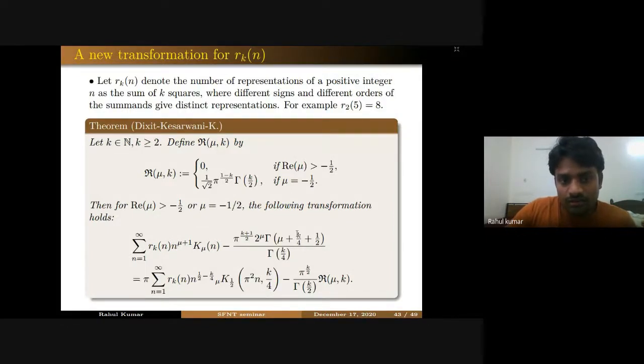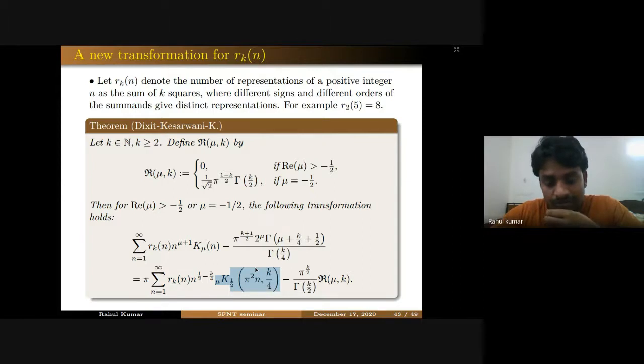We know that r_k(n) denotes the number of representations of a positive integer n as the sum of k squares, where different signs and different orders of summands give distinct representations. If you count r_2 of 5, it will be 8. So our transformation formula for r_k(n) is as follows. It is valid for real part of mu greater than minus half. And here you can see that the modified Bessel function appears on the left hand side, and this generalized modified Bessel function appears on the right hand side. So we will see how we have proved this.